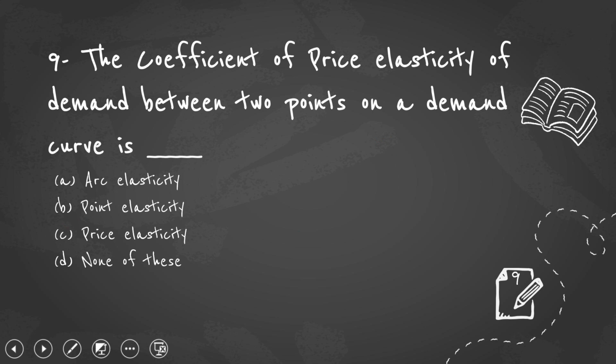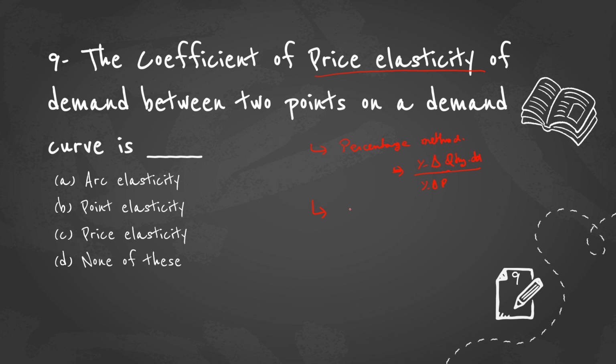And the next question: the coefficient of price elasticity of demand between 2 points on a demand curve is. So how do we measure price elasticity of demand? We have three different methods. One is the percentage method, under which we calculate the percentage change in quantity demanded divided by the percentage change in price.